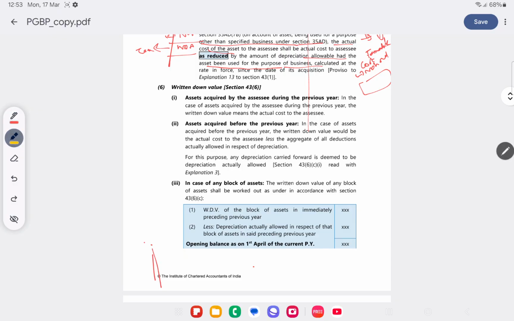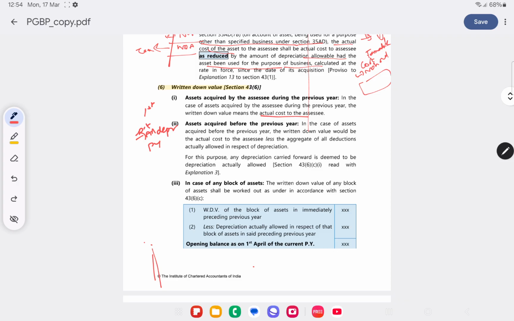So let's start with what is WDV. Suppose it's the first year. What will be the WDV in the first year of an asset purchased? The actual cost of the asset will be the WDV. Now if the asset was acquired in a year before the previous year, then cost of asset minus all the depreciation will be the WDV.